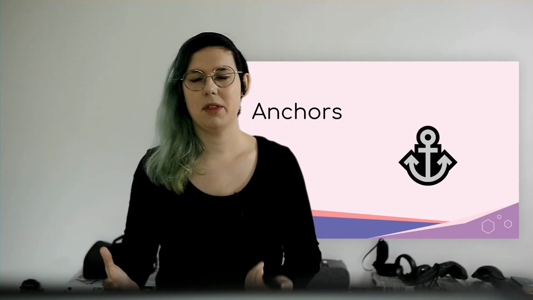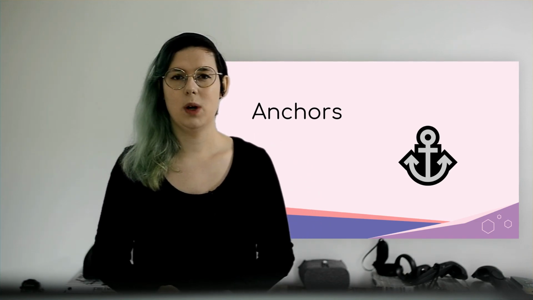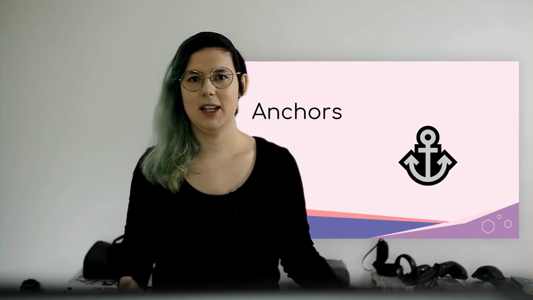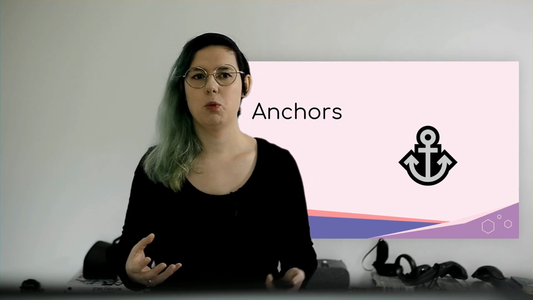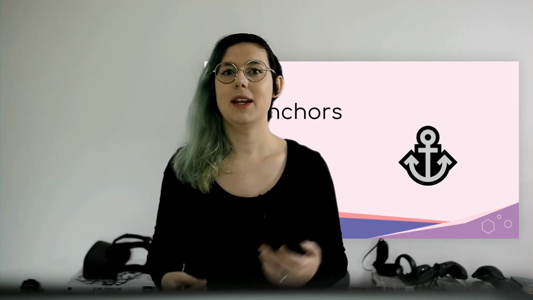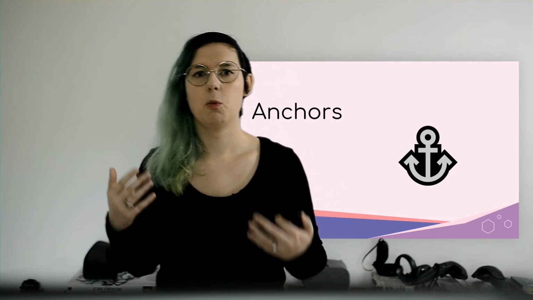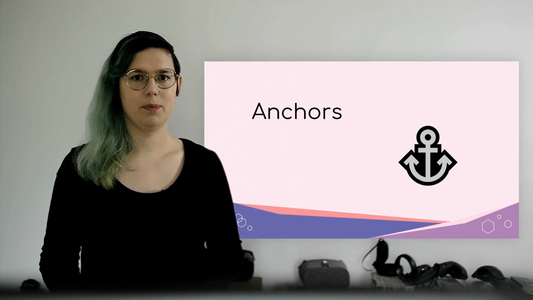And this isn't something objects do in real life. In real life, you put an object down and you expect it to stay there. The way anchors work is that when the scene updates, the anchor will be moved accordingly so that it appears to remain in place. So any objects you place relative to the anchor will also remain in place.